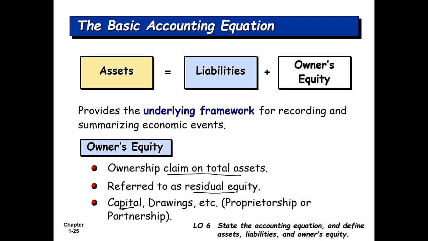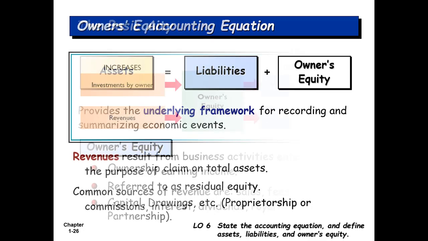Now capital is the money which is invested into the business by the owner. Drawings is the money which is taken out of the business by the owner for their personal use. If the owner takes money outside of the business for personal use, not for the use of the business, it is called drawings. So in a proprietorship we call it the capital of the proprietor, the owner, and in a partnership we call it the partner's capital. So if there are multiple partners, each one will have their own capital.